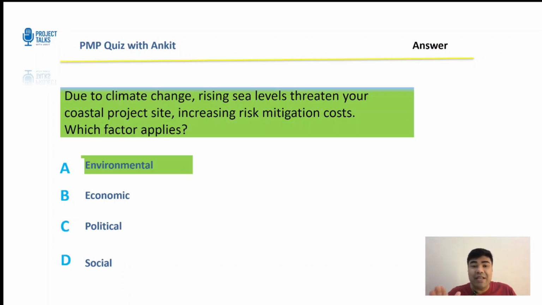So it's definitely environmental. What are the tips? Natural events, climate, weather, sea level rises. These are all environmental issues. Let's get to the next question now.